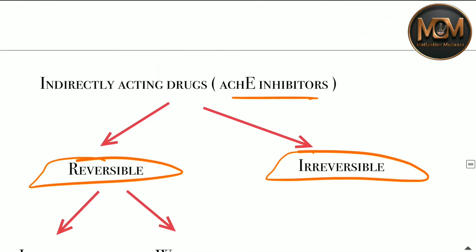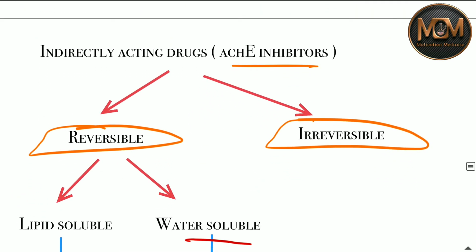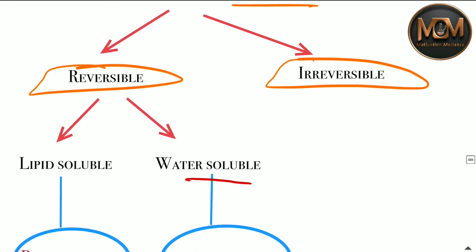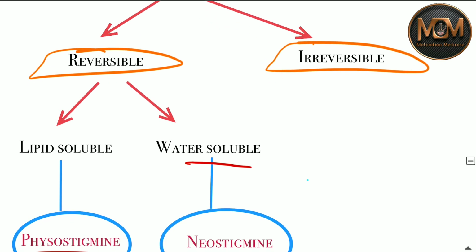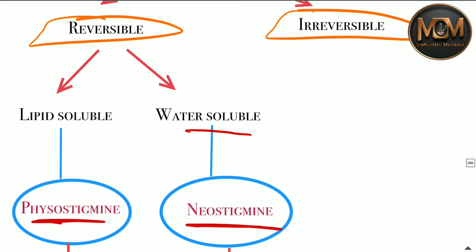These indirectly acting drugs are of two types, reversible and irreversible. Reversible ones also have two types, lipid soluble and water soluble. You think it is so confusing? No, they are very easy. For lipid soluble, you just have to remember the name, physostigmine, and for water soluble it is neostigmine.